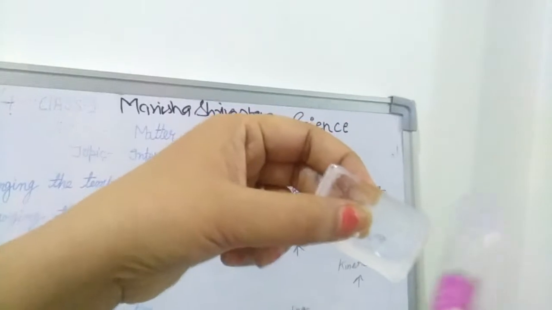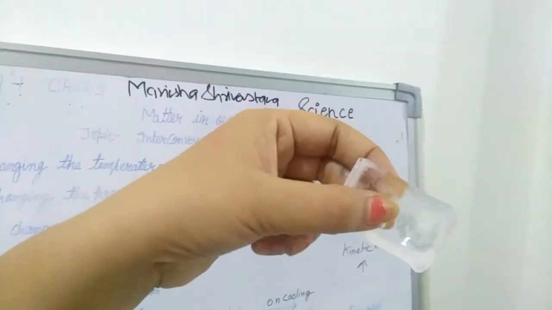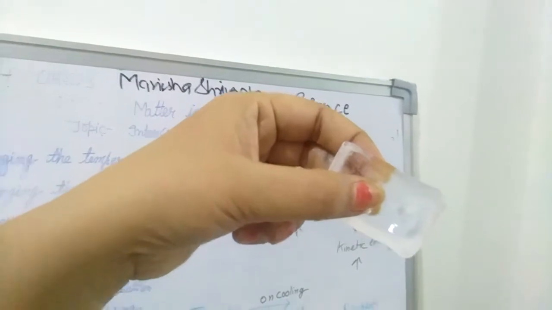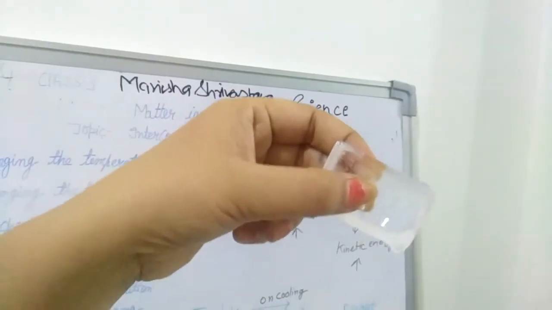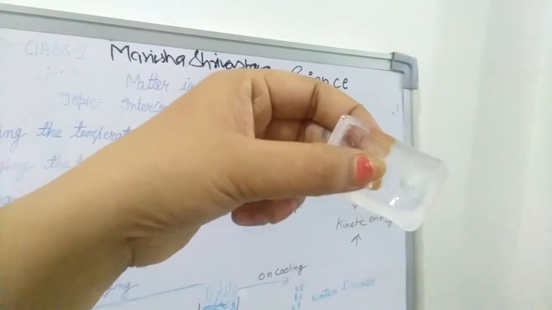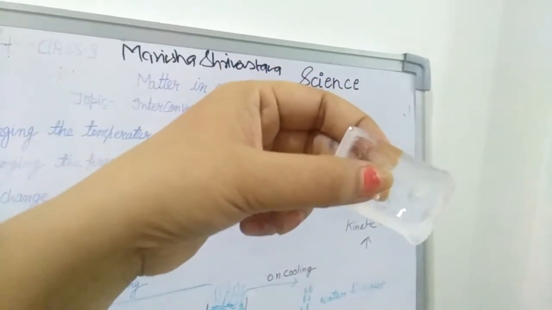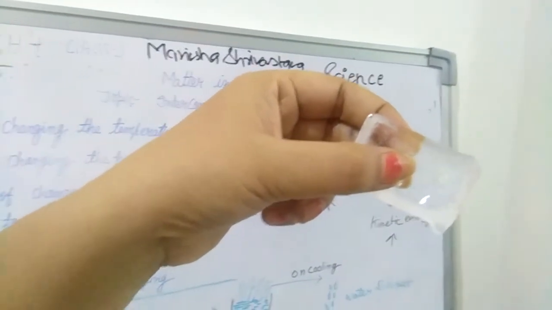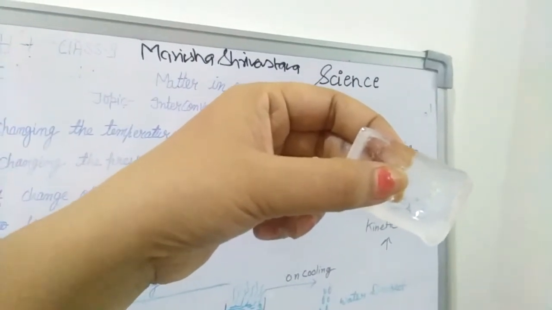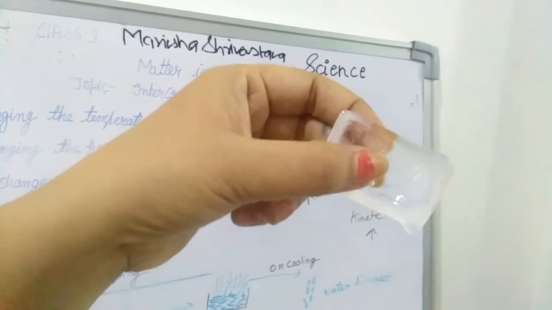Melting point is the temperature at which a solid melts to become a liquid at atmospheric pressure. You have learned in the 8th class about atmospheric pressure, the pressure exerted by the air of the earth's atmosphere.